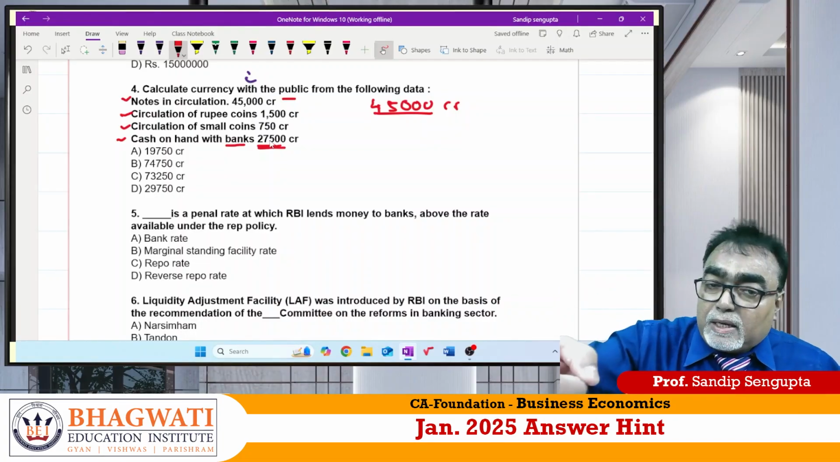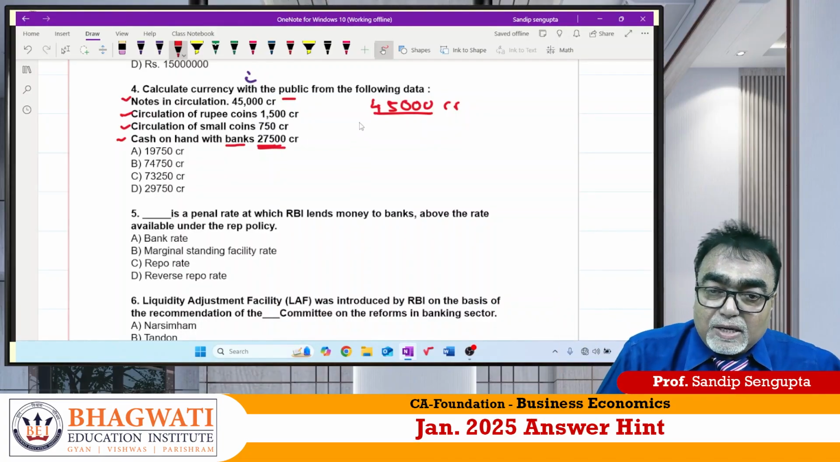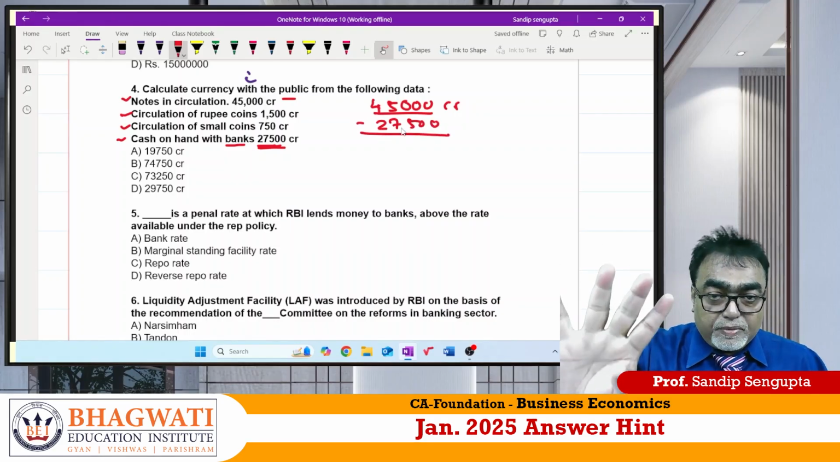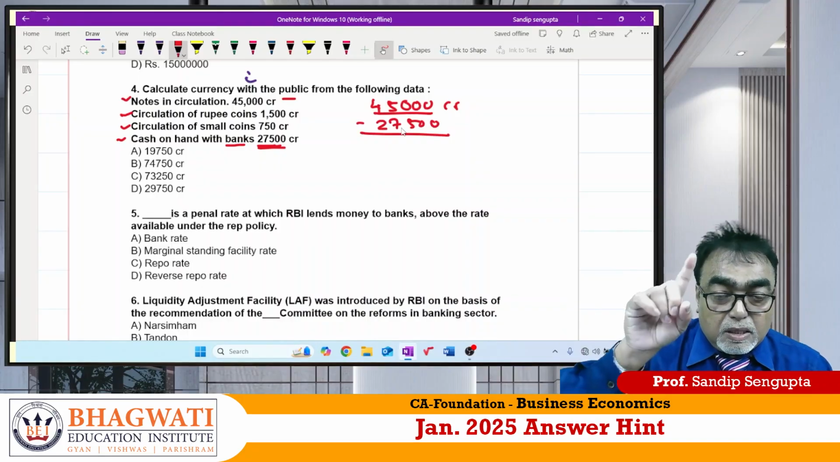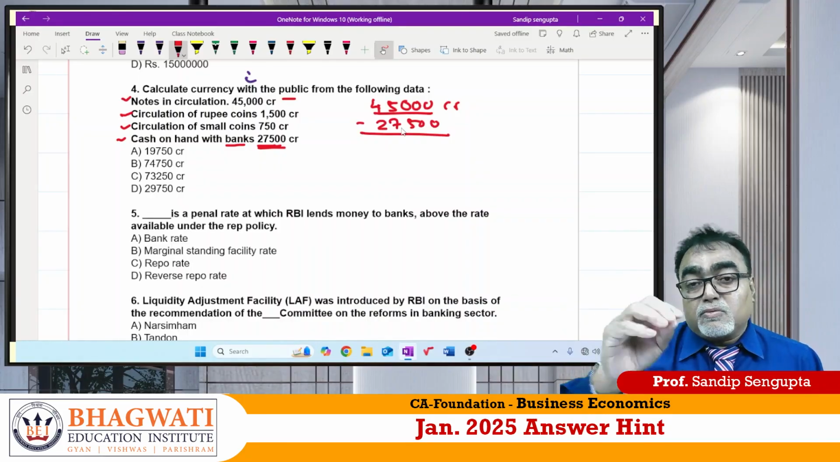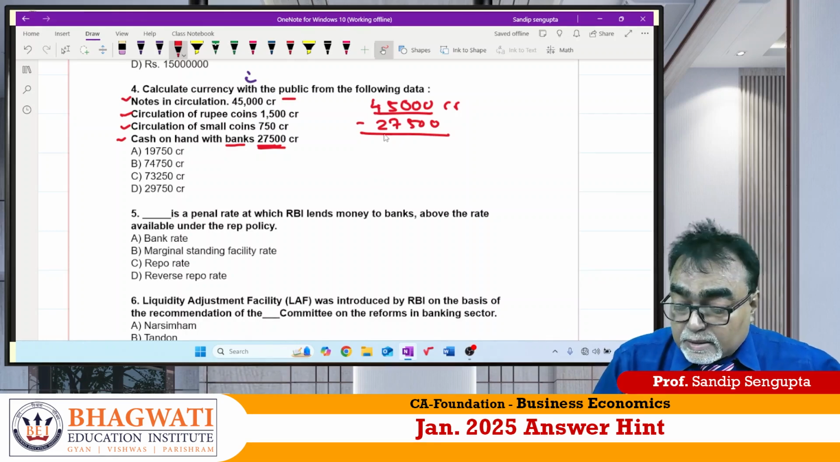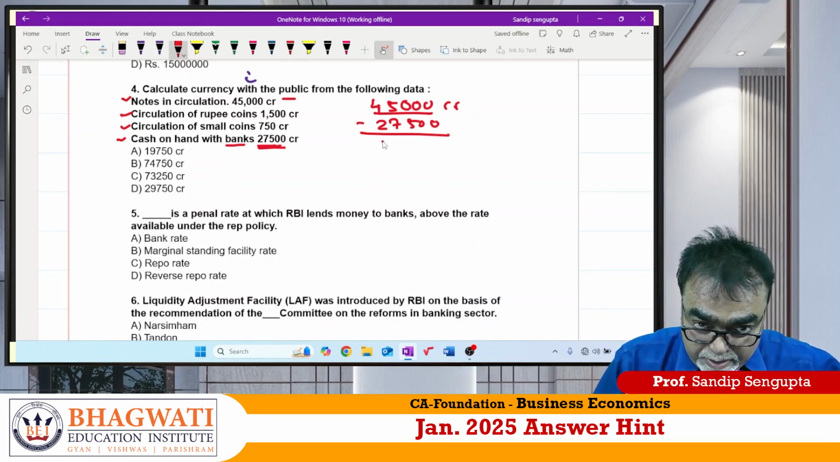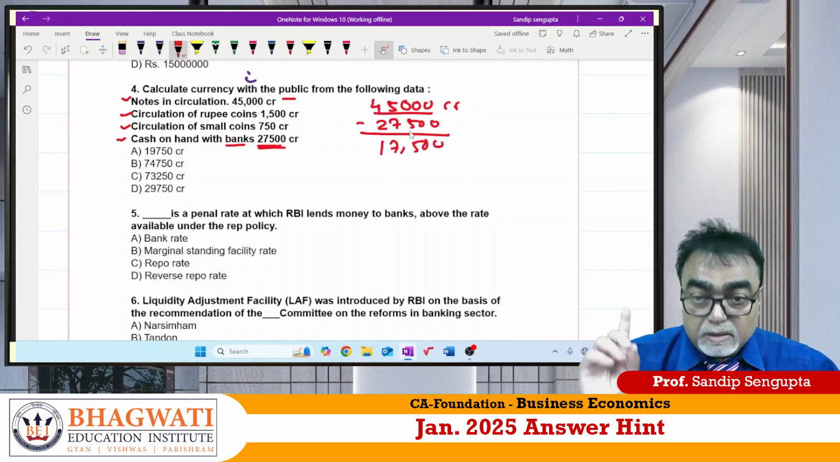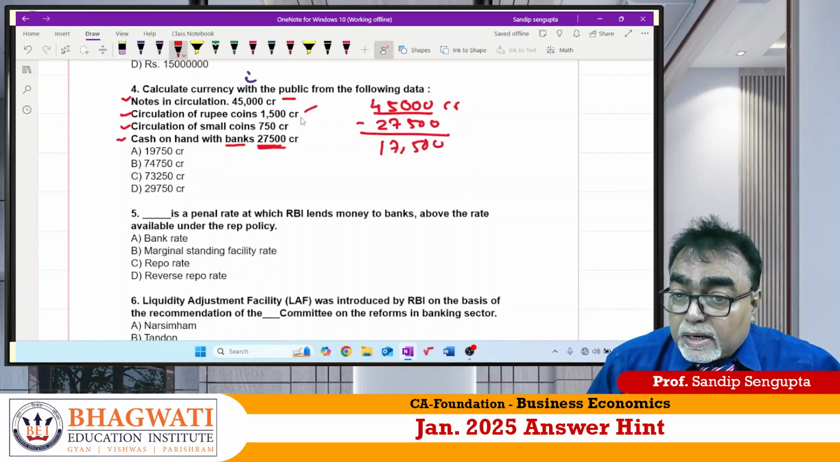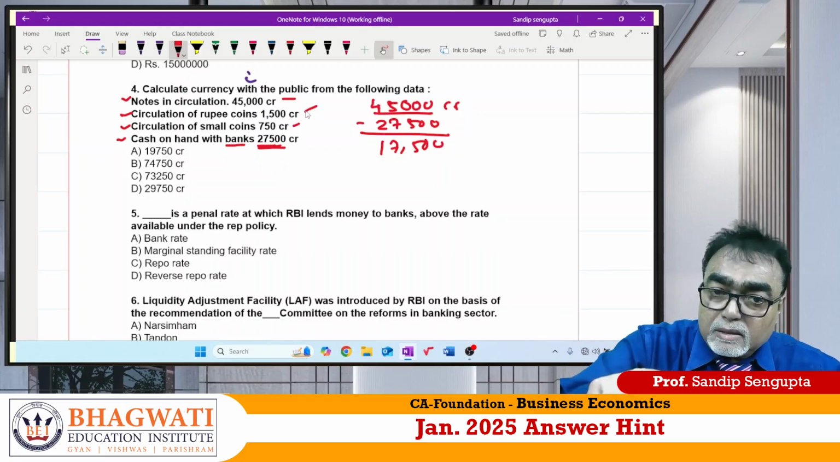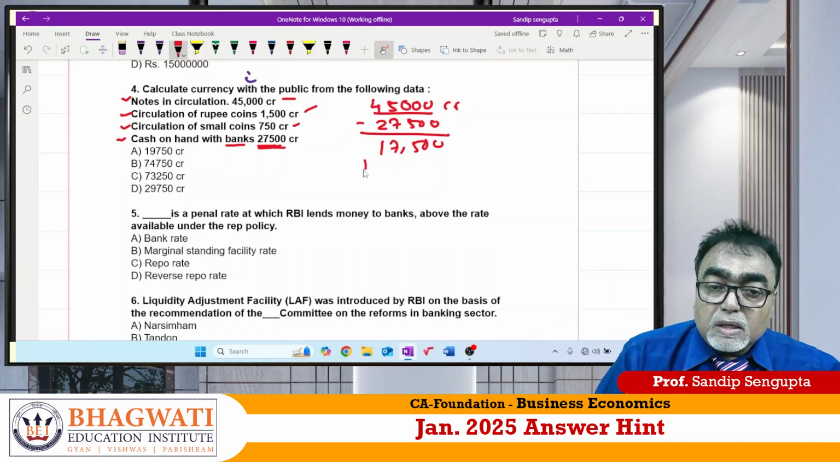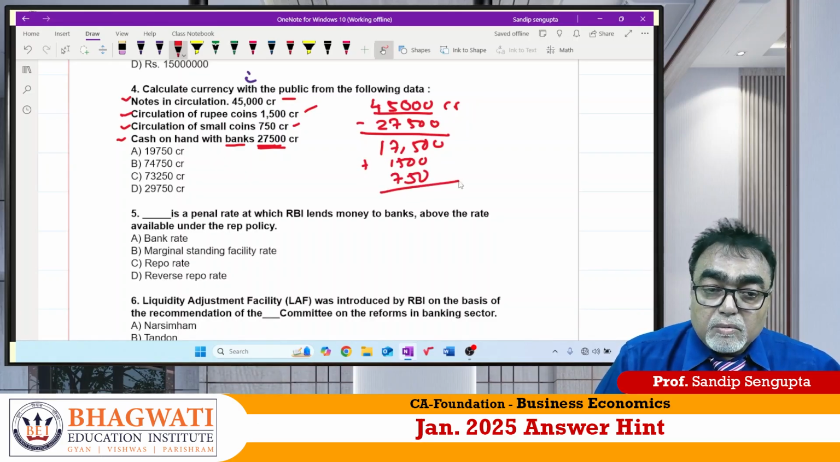So to find out public, my first job should be what? Have to deduct 27,500? Yes or no? Careful. Total circulation is 45,000. They ask you to find out public. Public means whatever bank has, I should deduct. By deducting this, it has come 17,500. Then circulation of rupee coin and circulation of small coin should be added because it is with public only. That is plus 1,500 and 750. My answer should come 19,750.